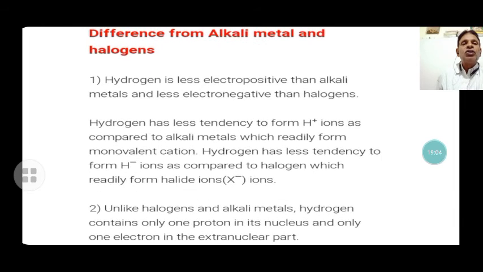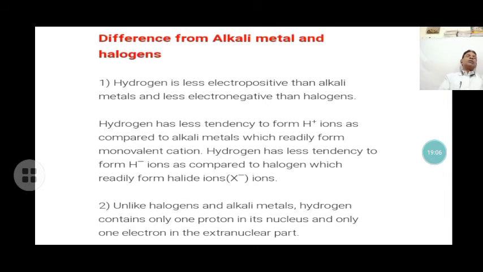Next point. Now these are the resemblances. We discussed the resemblance of hydrogen with the alkali metals and the halogens of the 17th group. Now there are also differences of hydrogen with the alkali metals and the halogens. We discussed it. Hydrogen is less electropositive than the alkali metals, and less electronegative than the halogens. These are the differences.